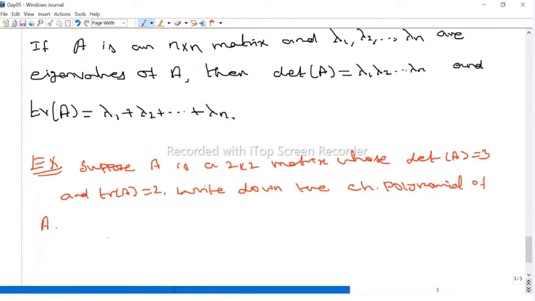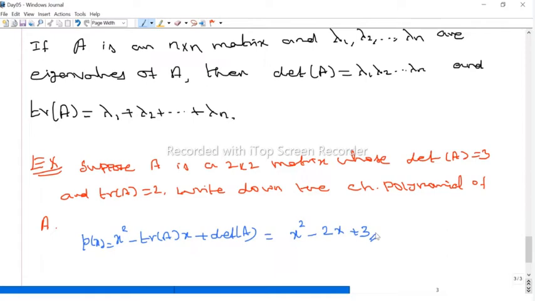So what is that? We know that for any 2 by 2 matrix, the characteristic polynomial is of the form x square minus trace of A times x plus determinant of A. But here, given that the trace is 2, therefore x square minus 2 times x and then plus the determinant, 3. Therefore this is the characteristic polynomial.